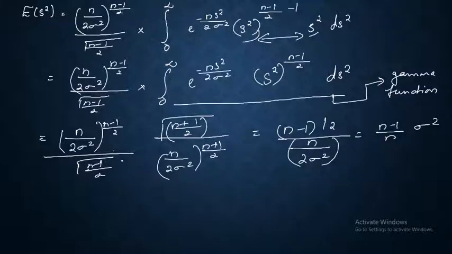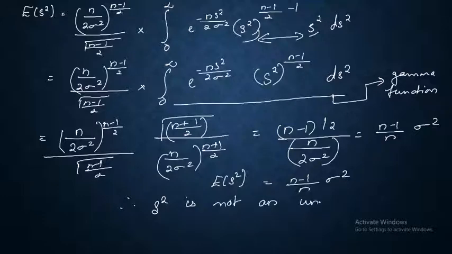So here we get expectation of S square as n minus 1 by n sigma square. So it is therefore concluded that S square is not an unbiased estimator of sigma square.